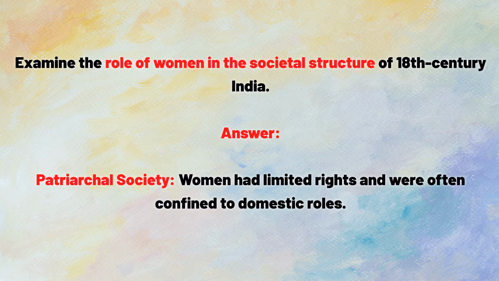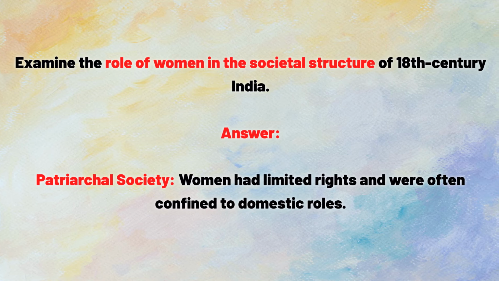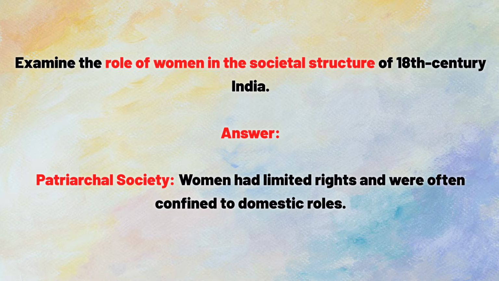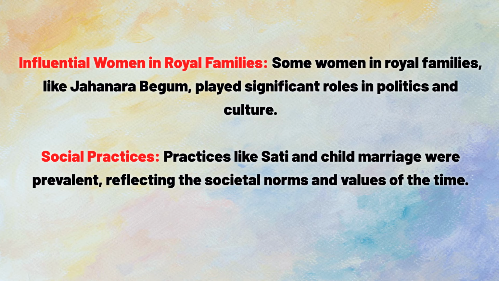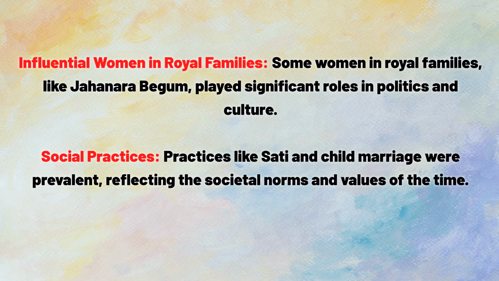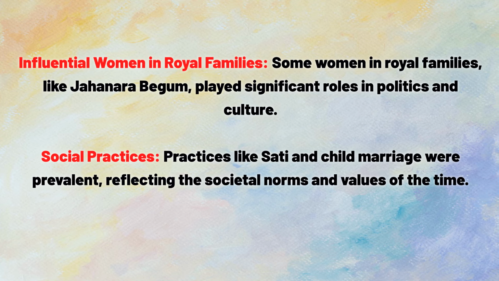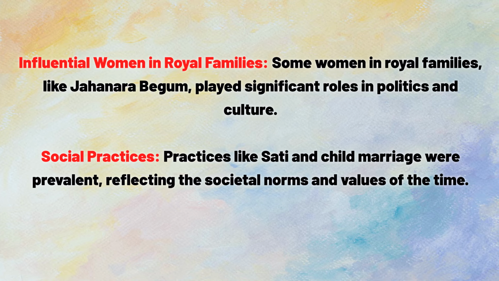Examine the role of women in the societal structure of 18th century India. Answer: patriarchal society, women had limited rights and were often confined to domestic roles. Influential women in royal families. Some women in royal families, like Jahanara Begum, played significant roles in politics and culture. Social practices like sati and child marriage were prevalent, reflecting the societal norms and values of the time.